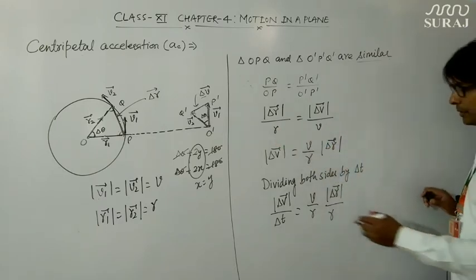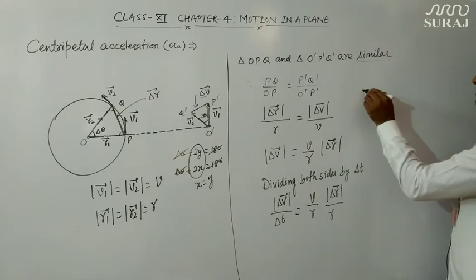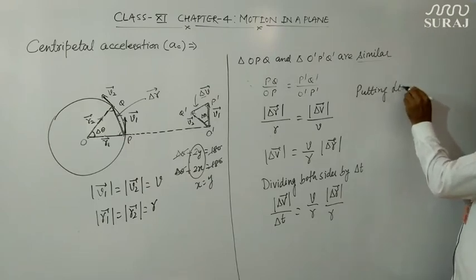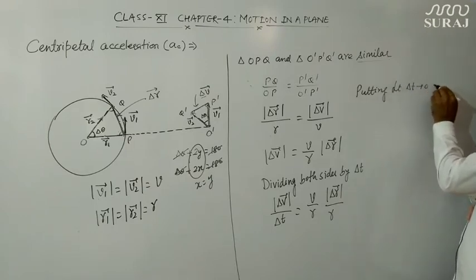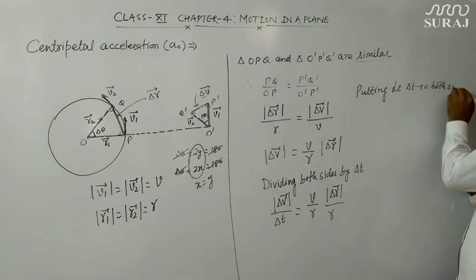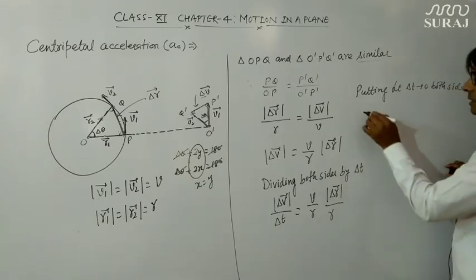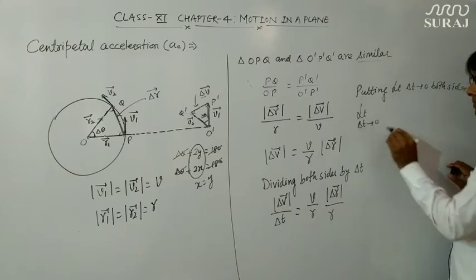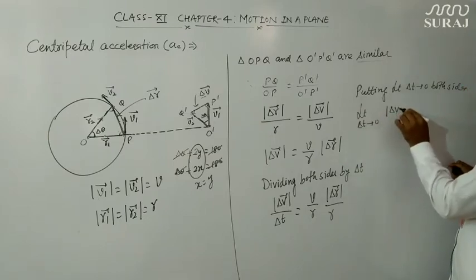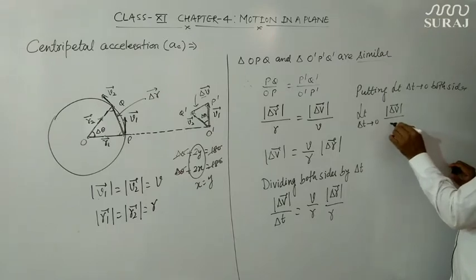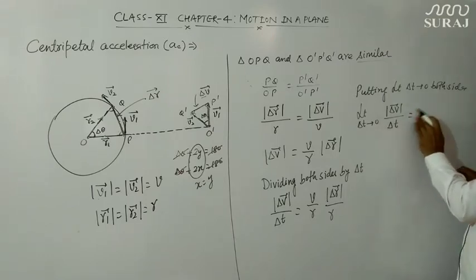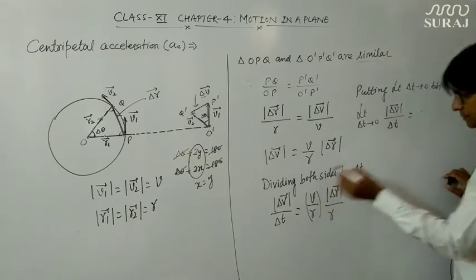So now if I take limits, putting limit delta T tends to 0 on both sides. So here limit delta T tends to 0, mod of delta V upon delta T is equal to limit V upon R. There will be no limit on V upon R because this is constant.